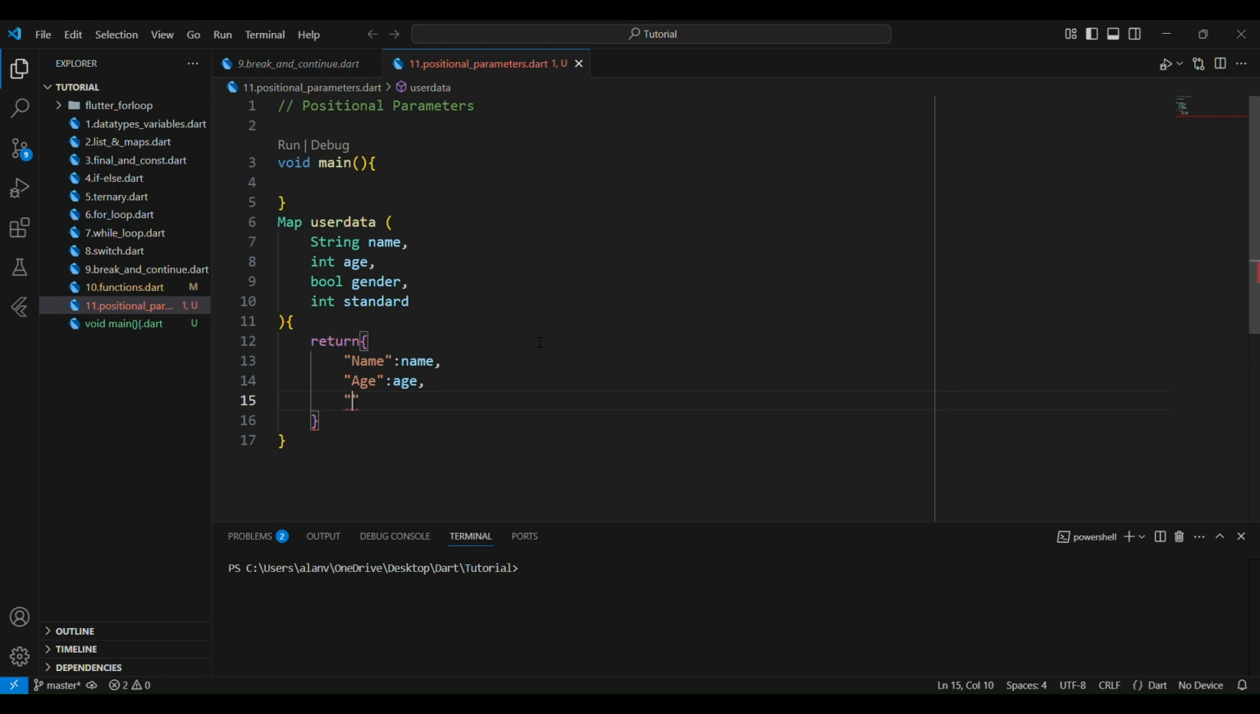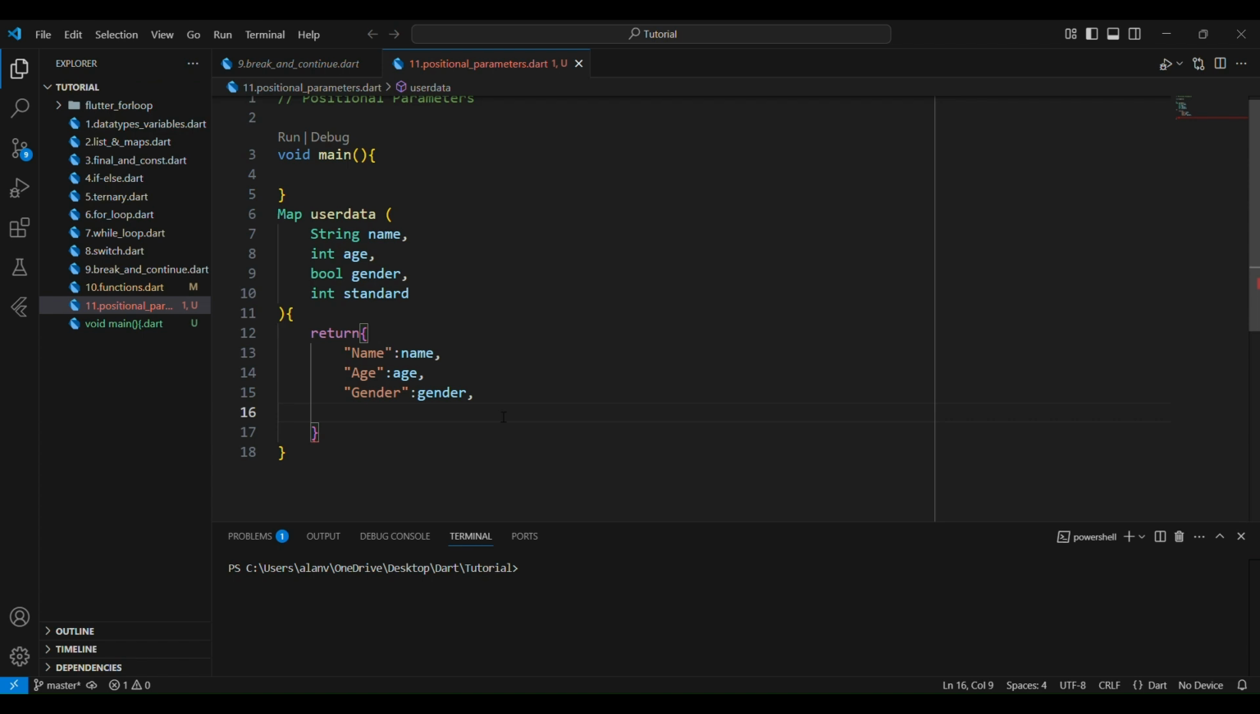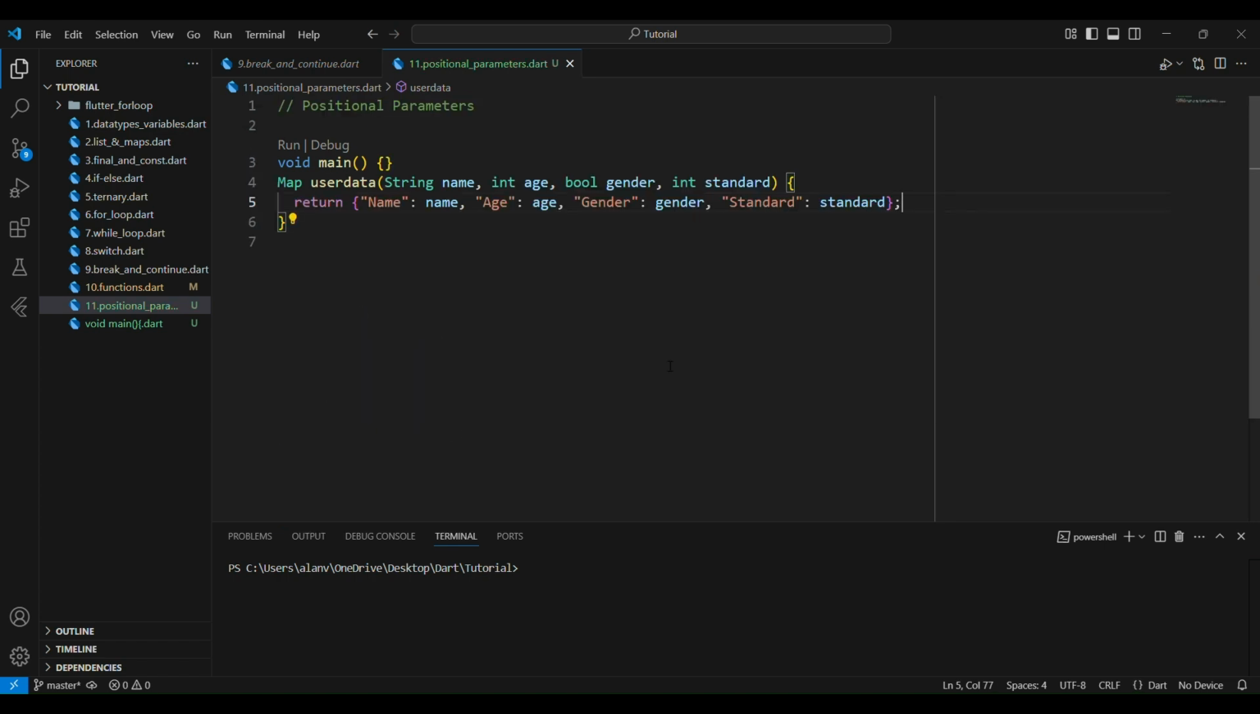Next, gender. Put a colon and write this gender variable here. Then standard. Okay, perfect, I will give the standard here. Till the end of the curly braces, a short red mark is found. Why? At the end of the curly braces, we have to put a semicolon here. Yeah, perfect. It is arranged now, isn't it?